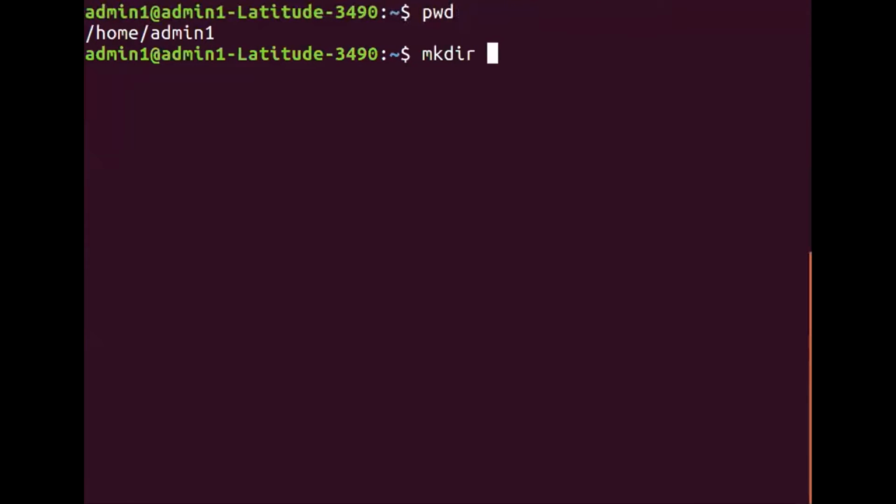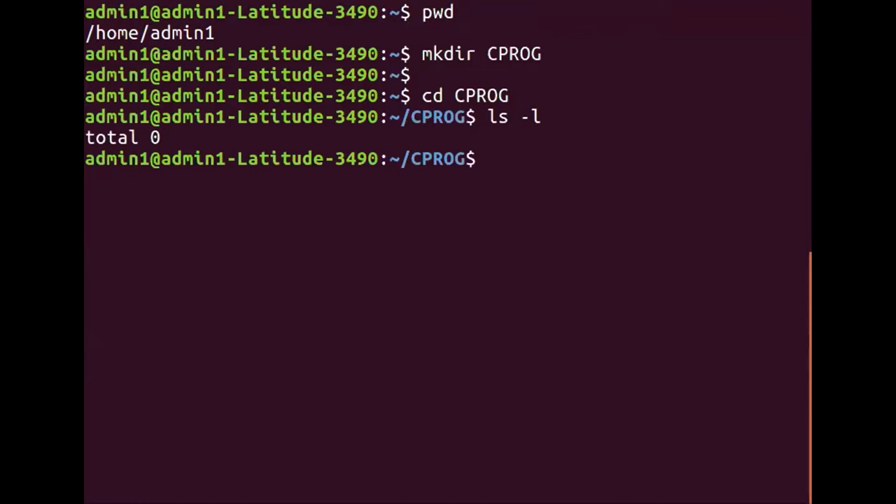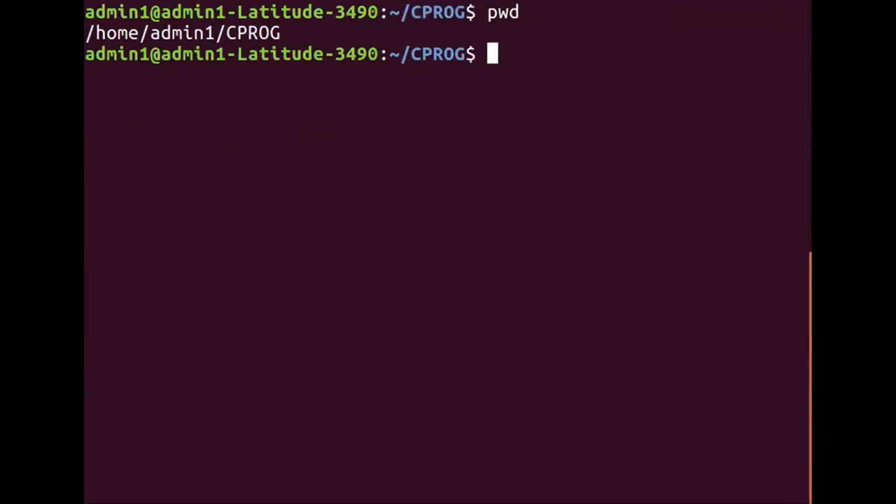Let me create a directory, CPROG. And then let me go to CPROG, and then I'll say ls -l. So PWD is CPROG. Now from CPROG, if you want to go to admin1, you can directly do it, correct?